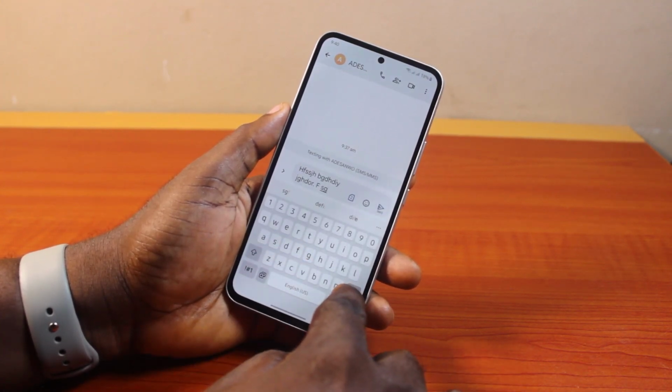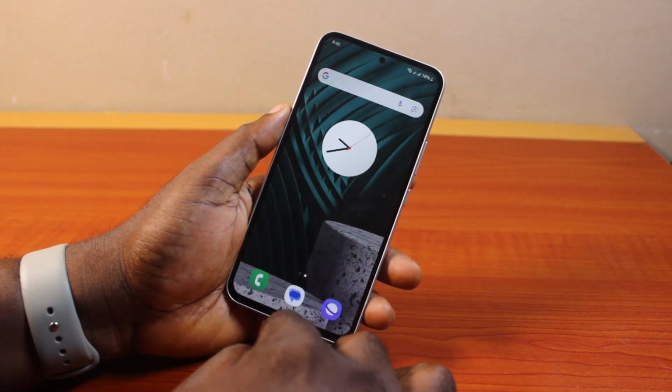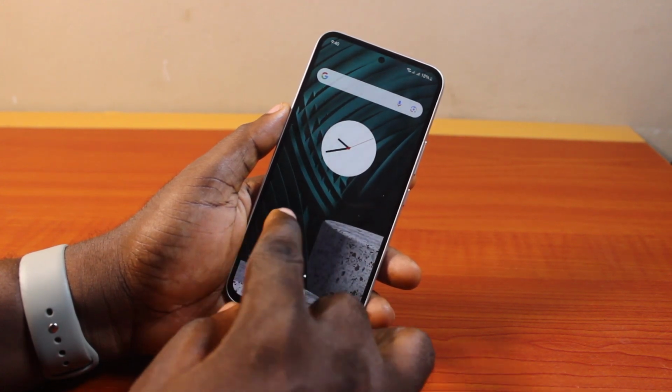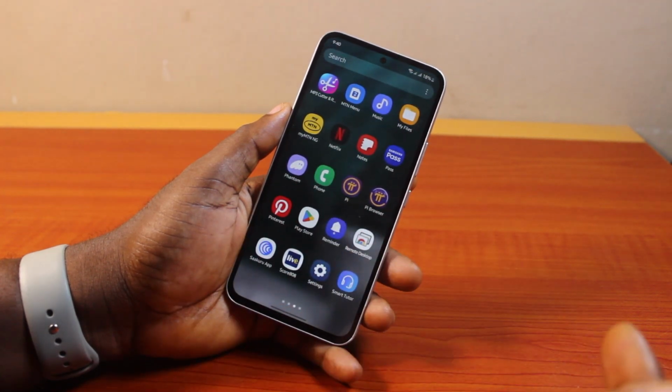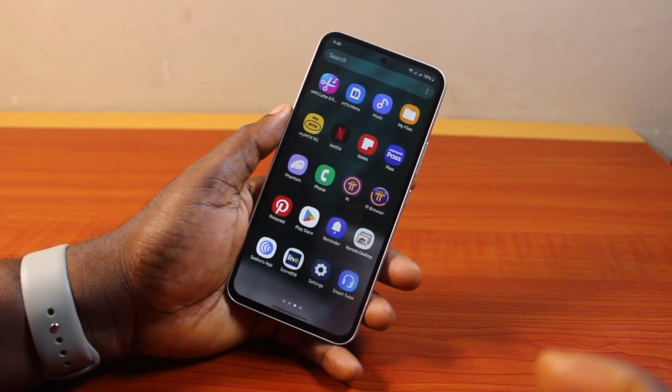So this works on all Samsung applications, including the message app, WhatsApp, Facebook, TikTok, or any message application you use on your Samsung Galaxy device. So that is basically how to change keyboard sound on Samsung.